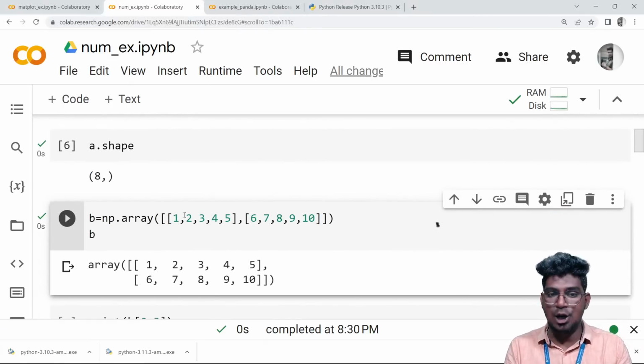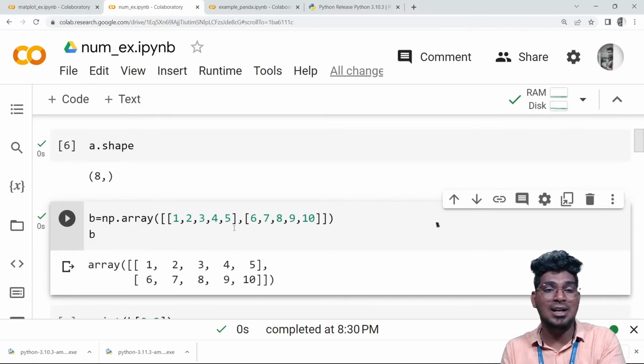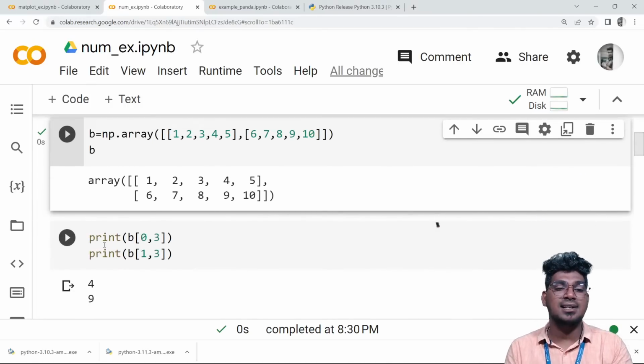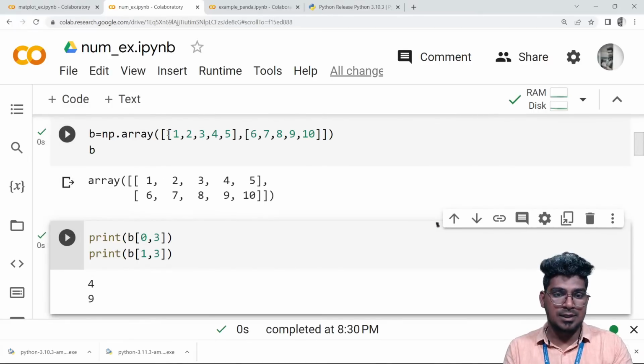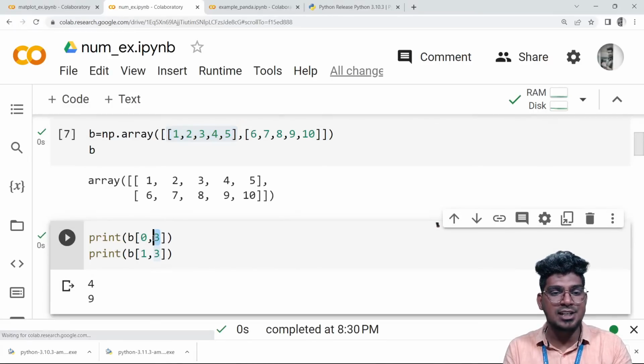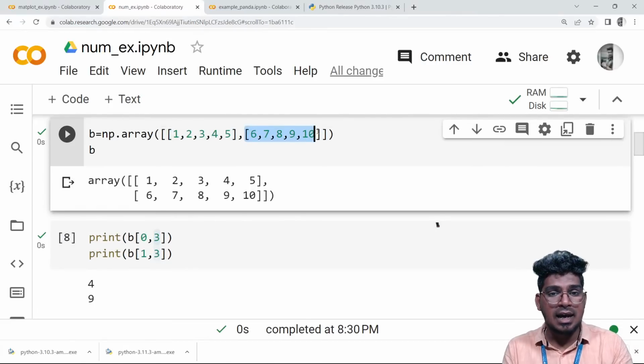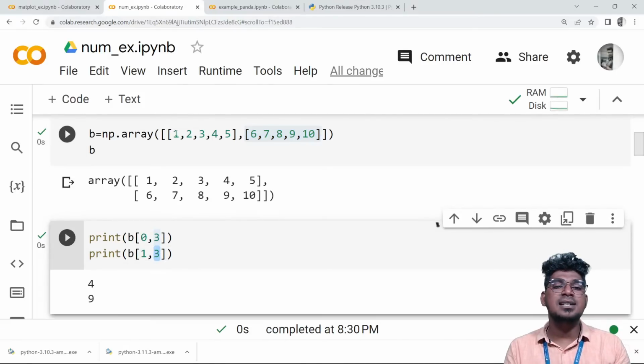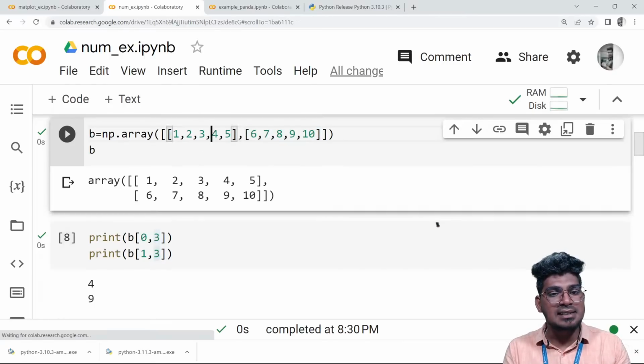So numpy.array of two different lists. It is nothing but the two-dimensional array here. After that, I'm going to access the first, zeroth list and also the third index, and also the first list. You can see it here, 0. That means it is going to consider the zeroth row and also the first row, and the third index. So for example, 0 means it is going to access this particular value. Here 0, 1, 2 and 3 is going to be displayed, that is actually 4 here.